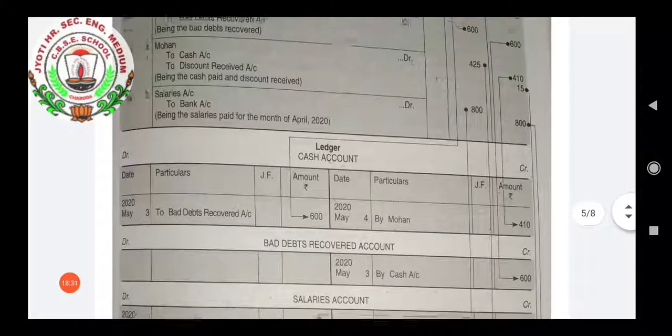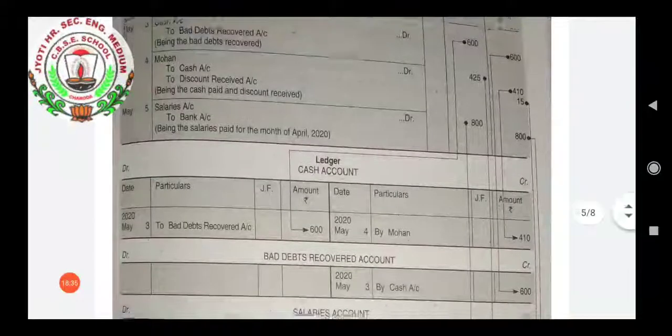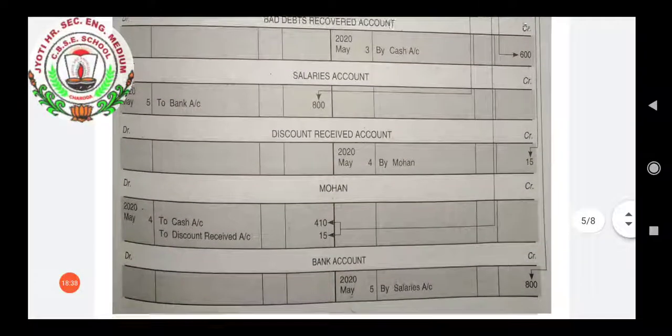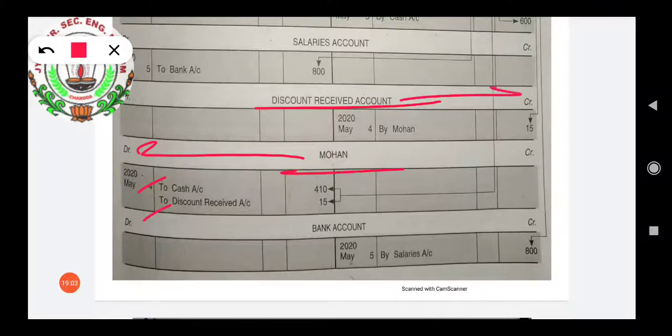Then the next entry is Mohan account debit to cash account, to discount received account. So here we will open Mohan account. As it has been debited, we will go to the debit side. Here we will write to cash account, to discount received account. As we have two accounts here, cash account and discount received, we will make discount received account. As it has been credited, we will go to the credit side and write by Mohan.